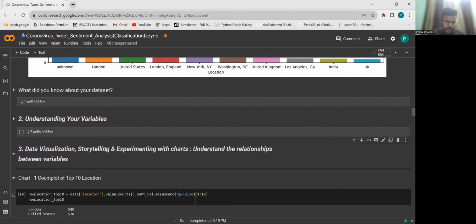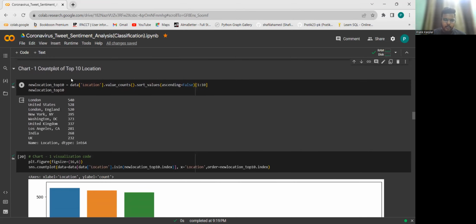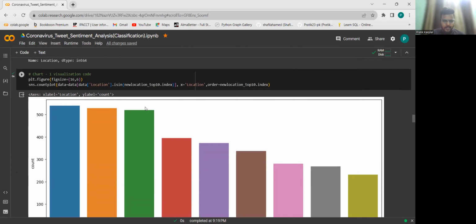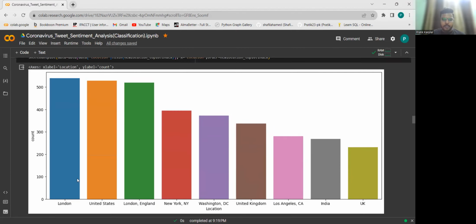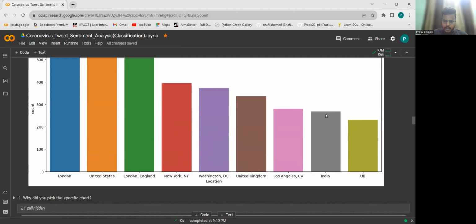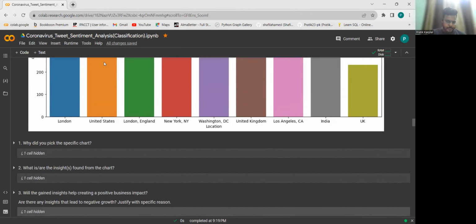Now coming to the EDA, we first do the count plot of the top 10 locations, excluding the unknown locations. We see over here that London comes out at the top, followed by United States, and again London, England. So there might be some duplicacy in the entry of the data. Then New York and so on, and India comes second last in the top 10 locations.